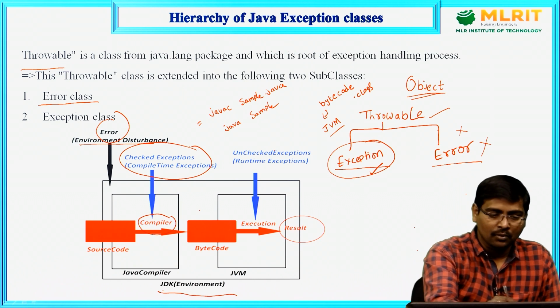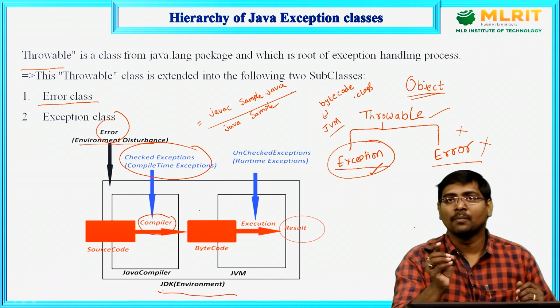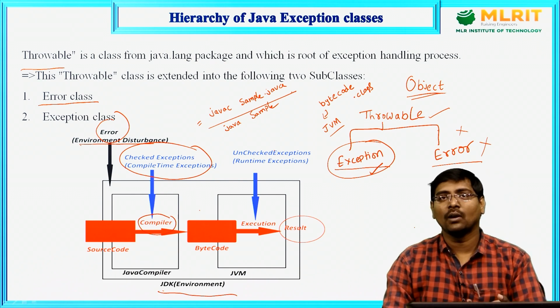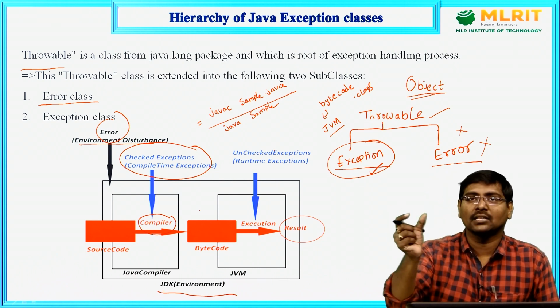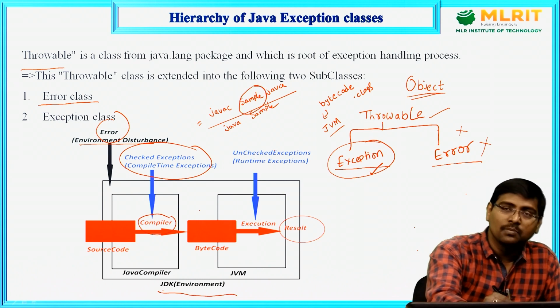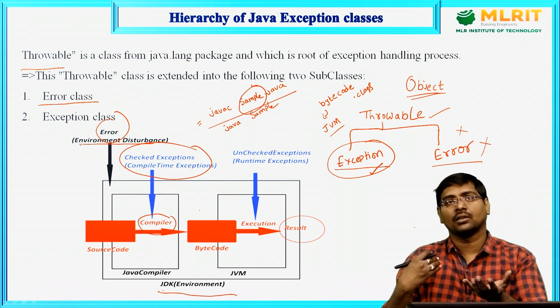Simple example: here I want to compile the file javac sample.java. Suppose the sample program is not available but I want to compile, then it returns an error, file not found error. You got it? If you want to execute, this must be available. Suppose it is not available, how do I compile?